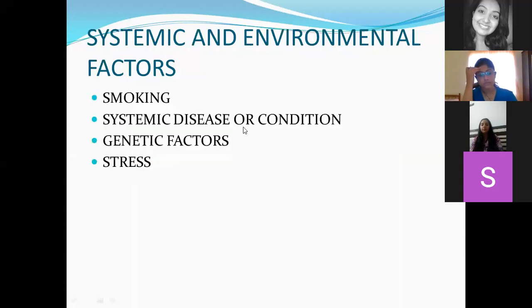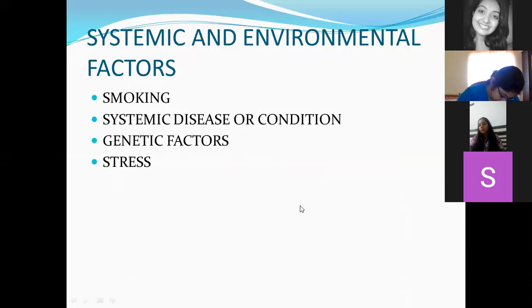Okay. Now, second comes your systemic and environmental factors. As in risk factors, I had already told you how smoking plays an important role, and how systemic conditions or diseases, for example diabetes mellitus, do too. Then comes your genetic factors, that is, any gene alterations in your interleukin-1 alpha beta genotype will definitely cause more periodontal breakdown. And stress is associated with increased levels of catecholamines in your systemic circulation, your adrenaline and all.